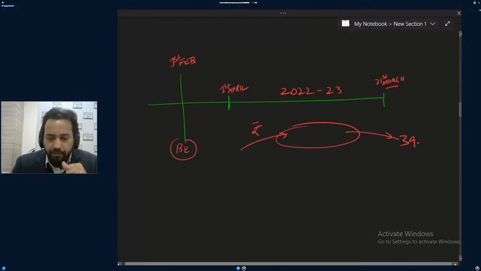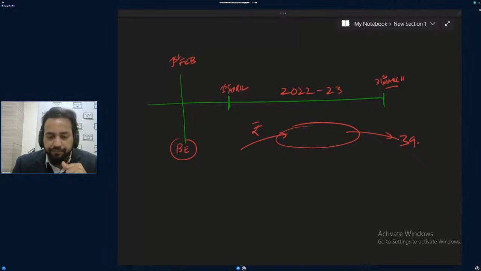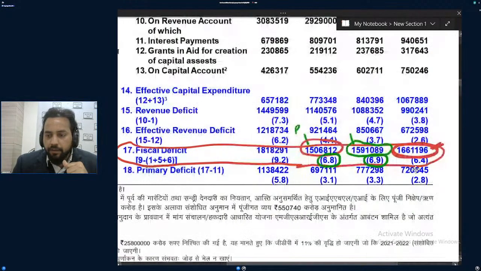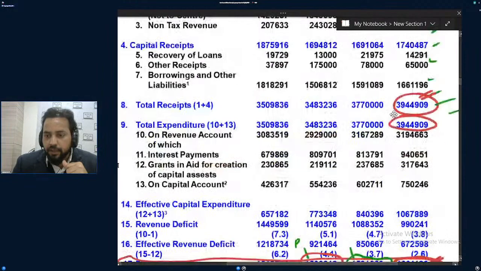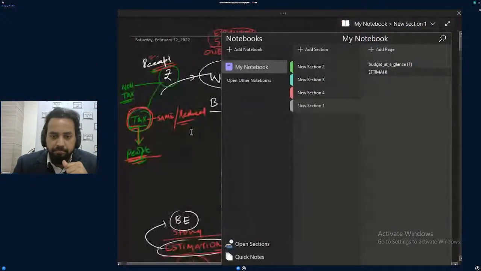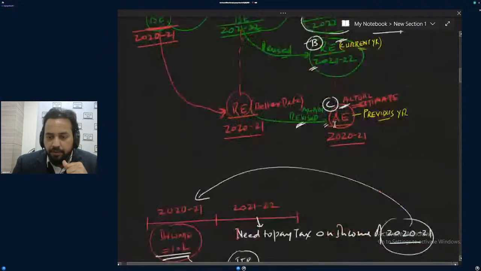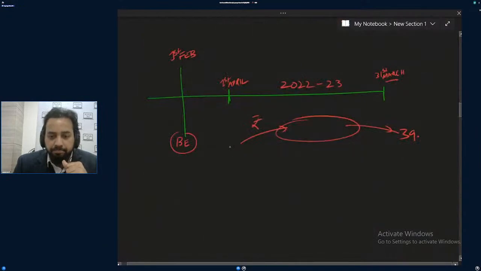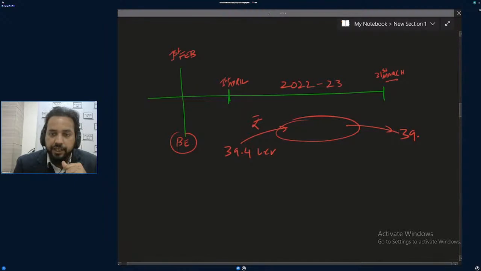Let me check once again. Yeah, 39.4 and 16.6, sorry. The government is saying we will have 39.4 lakh crore rupees, this much receipt.